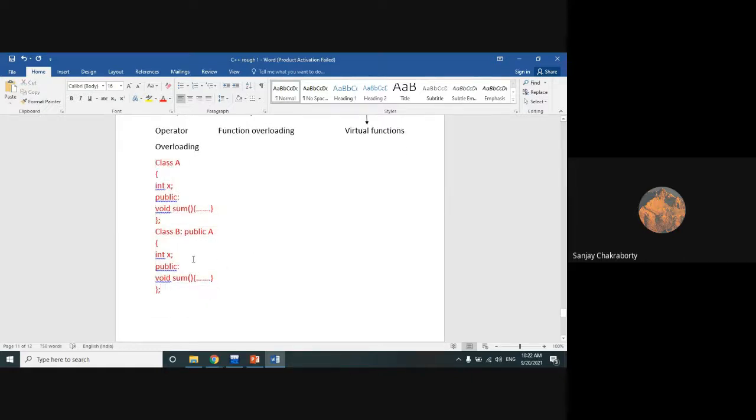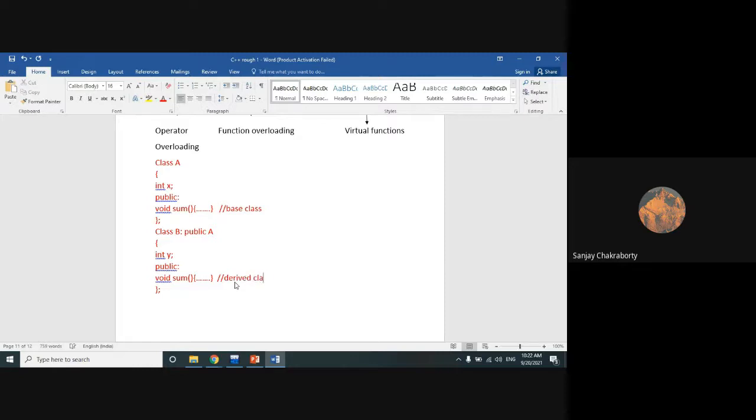Now within this class B, we declare a variable int y, and take the same sum function. So this is a sum function of the base class, and this is a sum function of the derived class. I think all of you understood this concept.